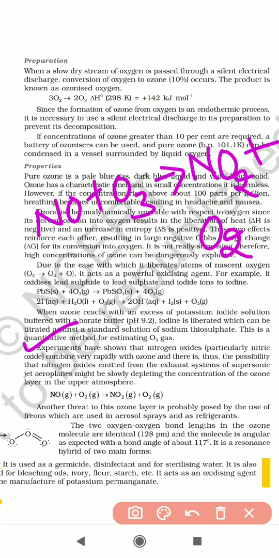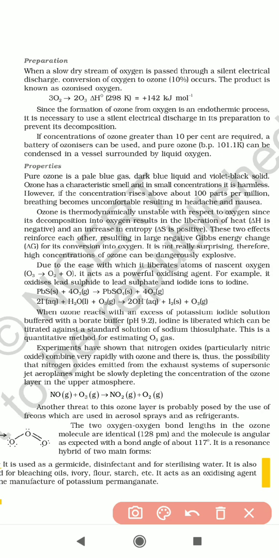Another threat to the ozone layer is probably posed by the use of freons, which are used in aerosol sprays and as refrigerants. So refrigerants and aerosols, we are using these freons there.